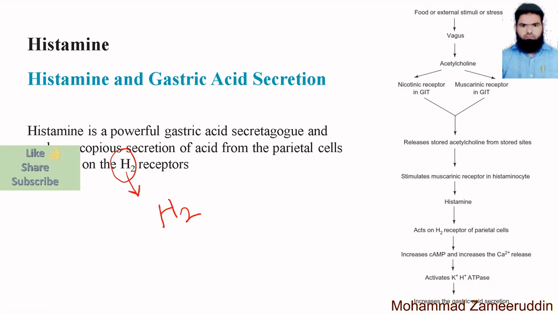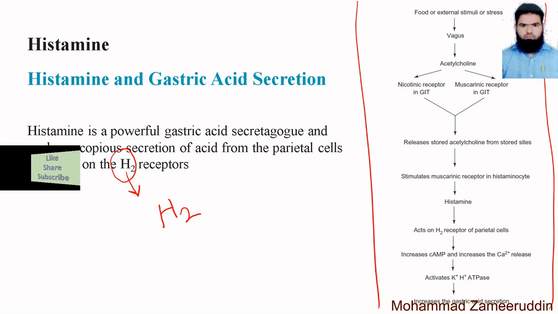So how does histamine cause the release of acid from the stomach? Here the complete steps are given. When we see or eat food, or face external stimuli or stressful conditions, it causes the release of acetylcholine.